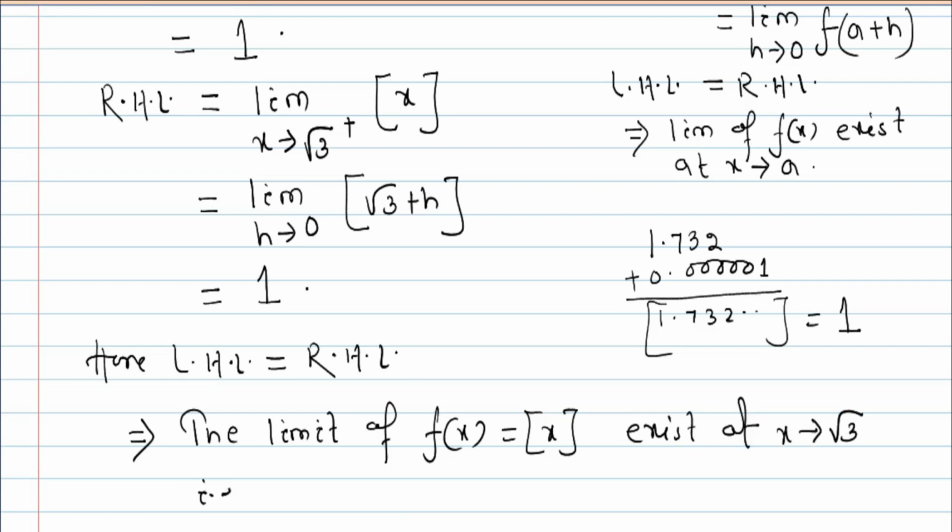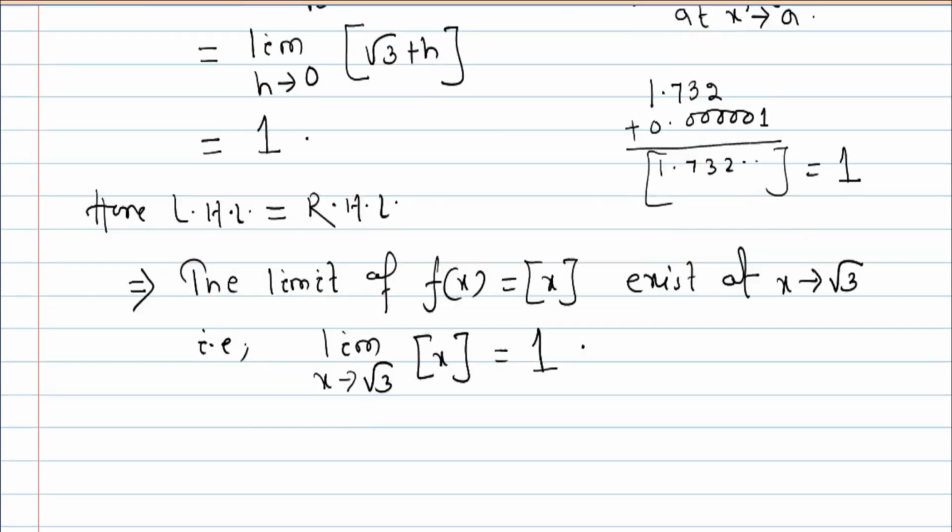That is, limit x tends to root 3 of bracketed x is equal to how much? That value is 1. That's your conclusion. Likewise, you should write.